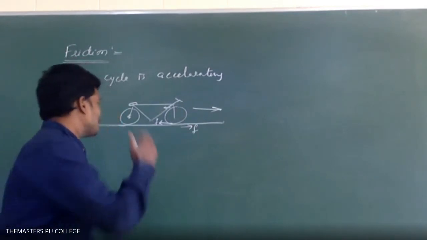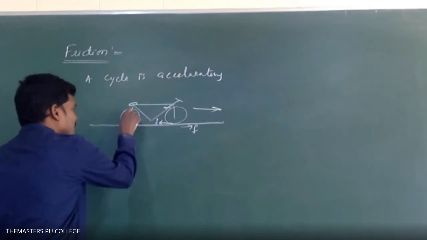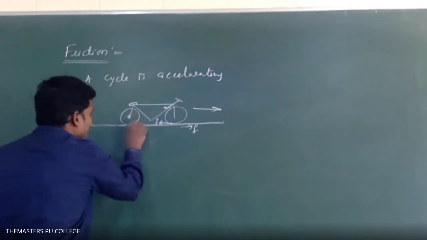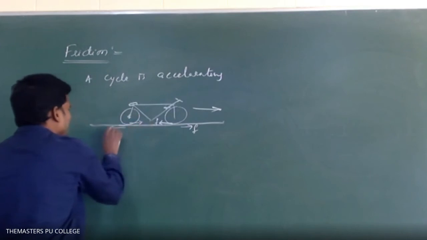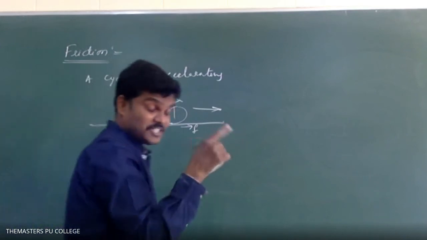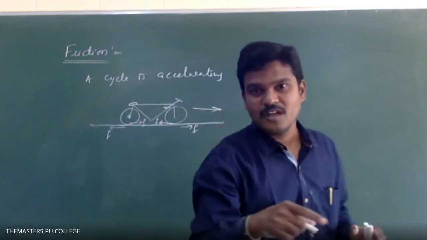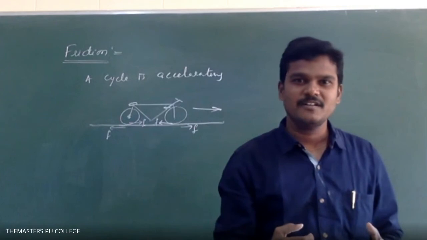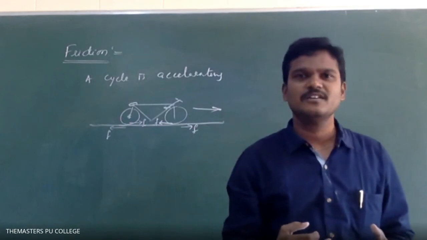Due to the torque, the frictional force on the back tire is forward, like this, and on the floor, backward. Because this is an action and reaction force. I think you know, action and reaction are a pair of forces. Will they act on the same body? No, sir.